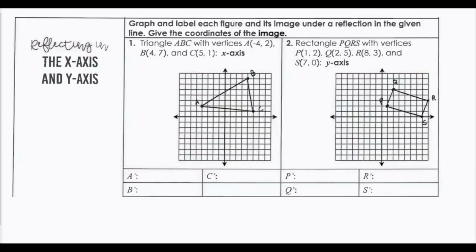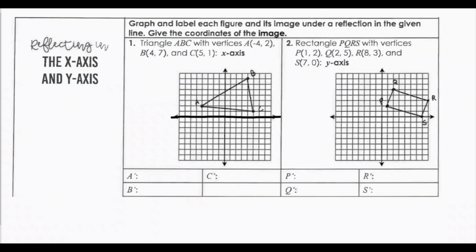So let's look at a few reflections over the x and y axes. My first example here, I have triangle ABC with vertices, and I want to reflect over the x-axis. So if I look, the x-axis is this axis here. So I want to reflect over that line. Essentially, imagine if I was folding my triangle ABC into quadrant 3 and quadrant 4. So now what I want to do is count the number of spaces from each point of triangle ABC, my pre-image, from the line of reflection, and then move that down.